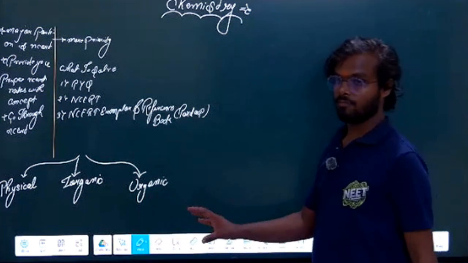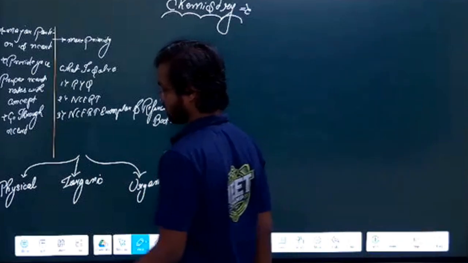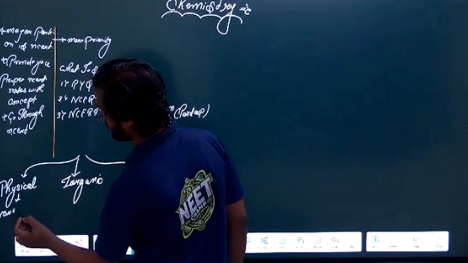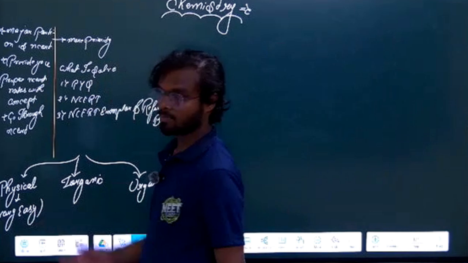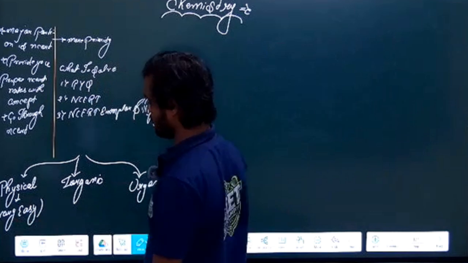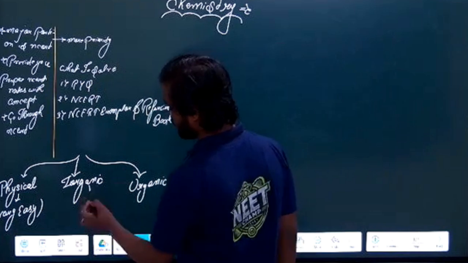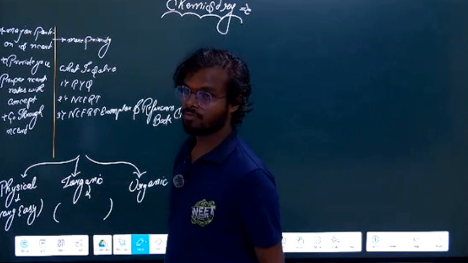See, if I categorize in terms of which is easier and which is difficult, this part, physical, is very easy because mostly the formulas are there. A lot of the concepts will be very easy. Inorganic is going to be a little difficult for everyone. Why?